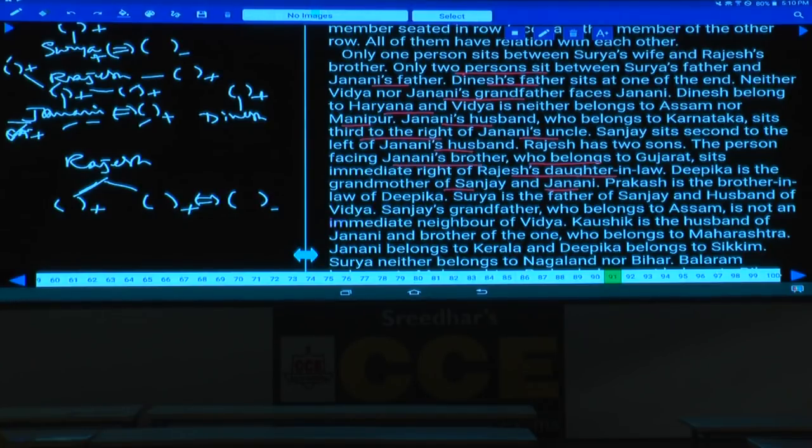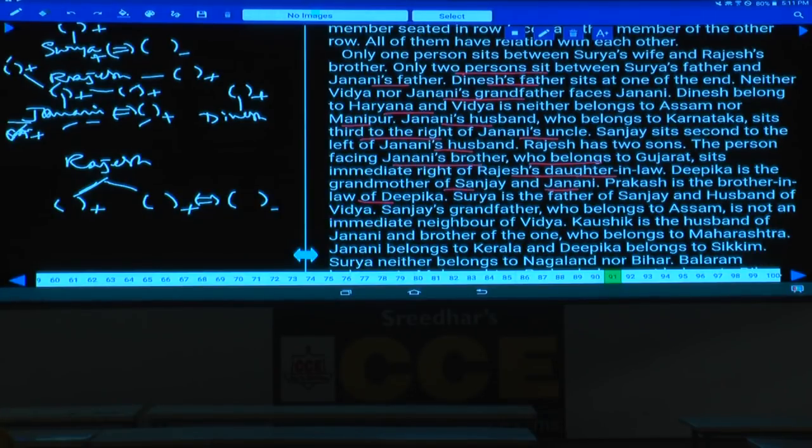Prakash is the brother-in-law of Deepika. Brother-in-law, what is a brother-in-law? There are two possibilities here. What are those two possibilities? One is spouse's brother, or sister's husband.